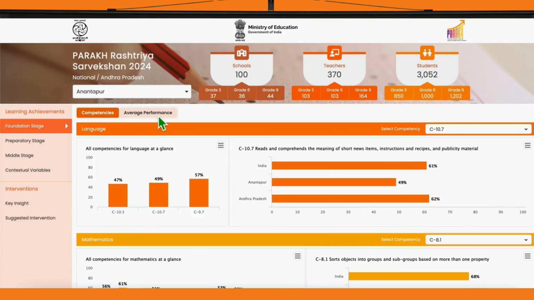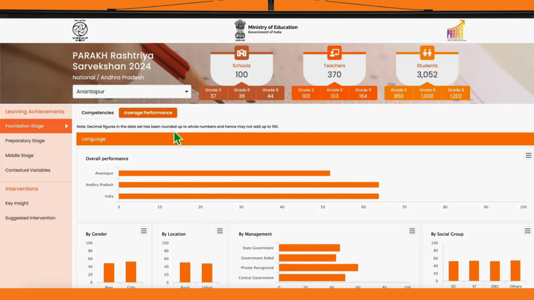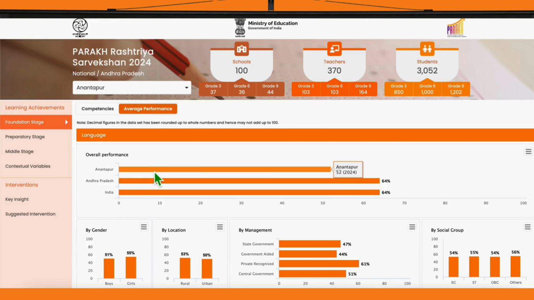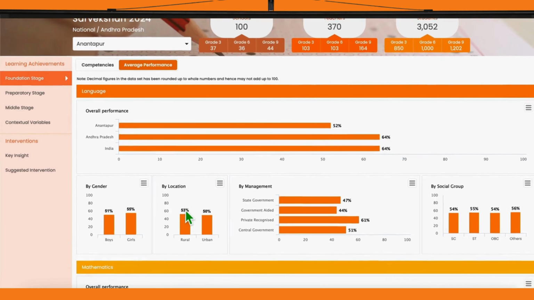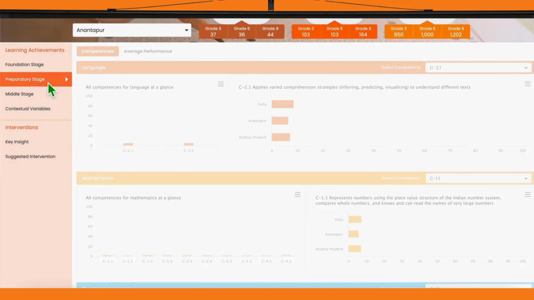Similarly, you can click on the Average Performance tab to see the performance of students which have been grouped on the basis of subjects. For every subject, you will see a comparison chart showing overall performance of the district along with its parent state and the country level data. In the second row, you will see the students' performance data disaggregated by gender, by location, by school management type, and by social groups. You can follow the same steps to navigate across the dashboards for preparatory and middle stage.